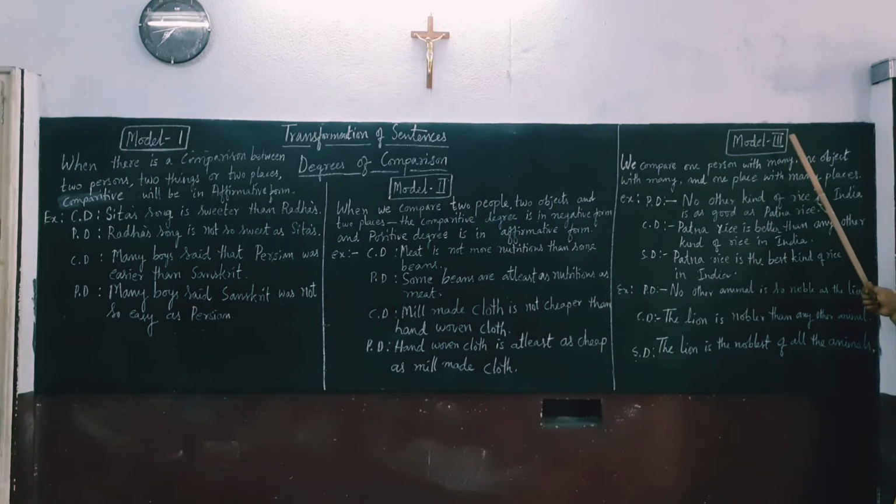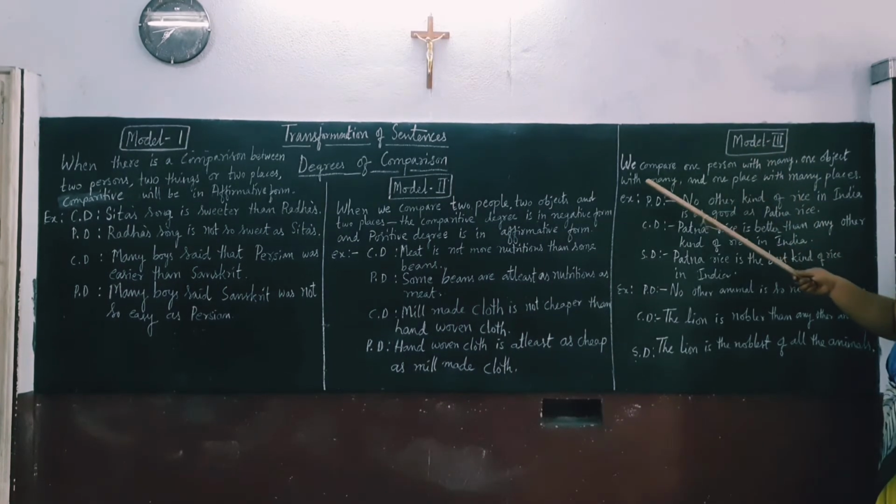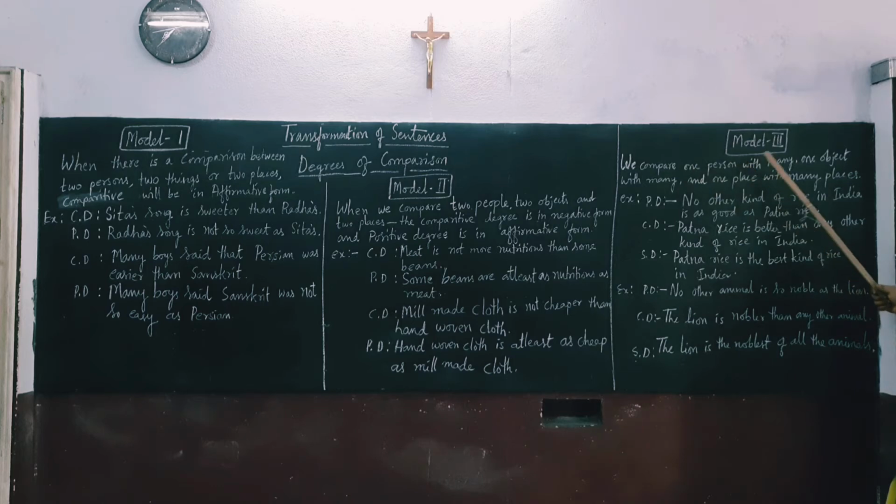Model 3. In model 3, we compare one person with many, one object with many objects and one place with many places. For example, no other kind of rice in India is as good as Patna rice.